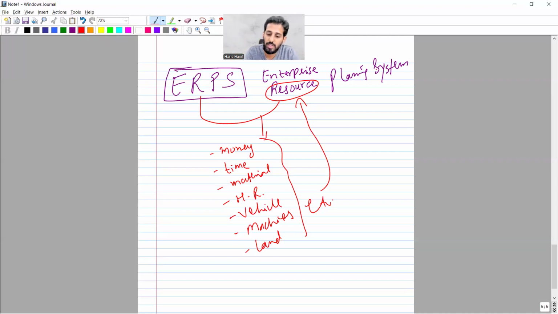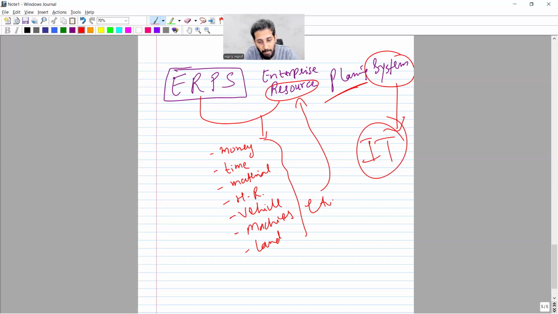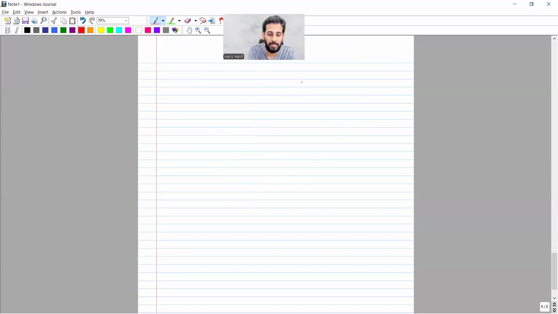Now, please focus on the word system. System means there is a computerized system, the IT system, and it is planning. Enterprise is the word used for the company, right? Planning system. Now there should be a system. Now what exactly is the enterprise resource planning system? You can call it in simple language.